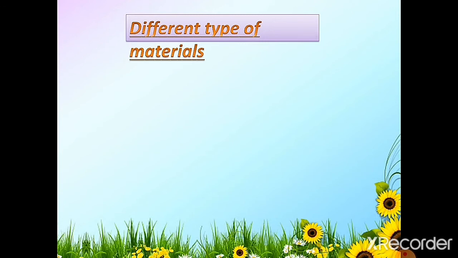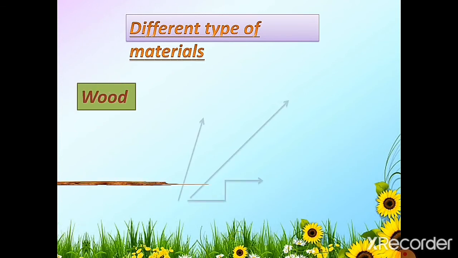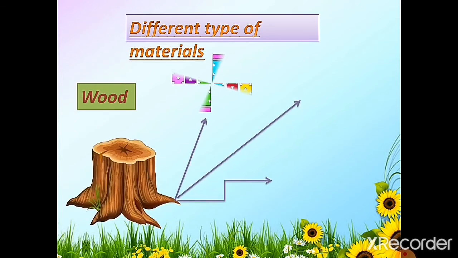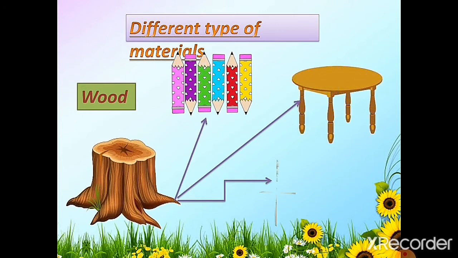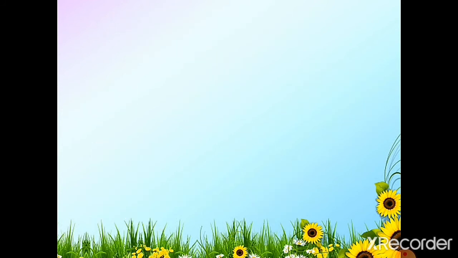Now first is wood. You can see in this picture, from wood we get pencils, tables and chairs. All these things we get from wood. Now second is rubber.